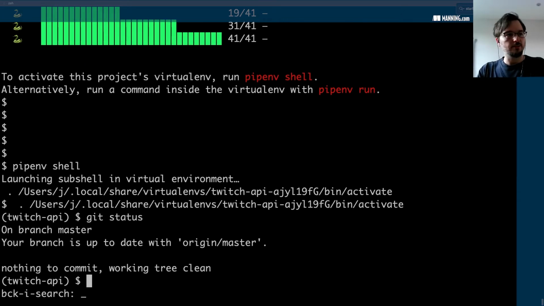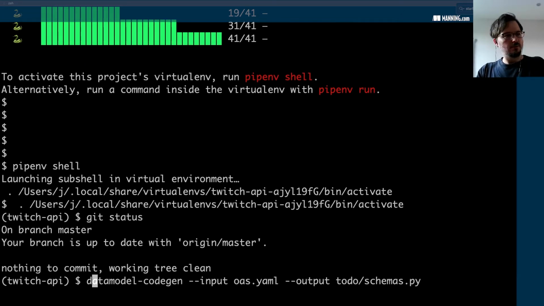I think I ran this before. So the command is like this: datamodel-codegen. We need to give this command the input file that we want to use to generate the schemas, which is basically the path to the API specification. And we need to give it the path to the file where we want the Pydantic models generated. Like I said, we're going to keep it simple in this case, so it's going to be just a schemas file under the to-do folder. So let's go ahead and run this.